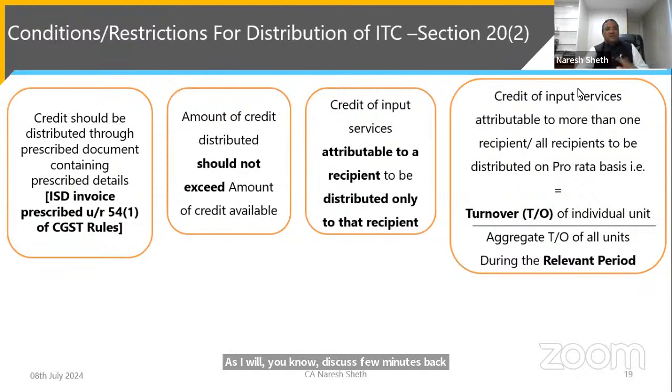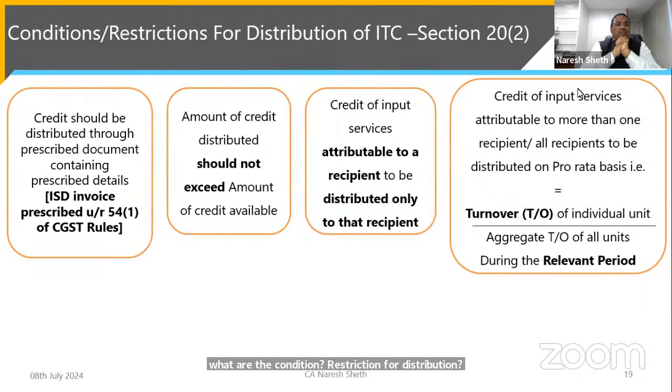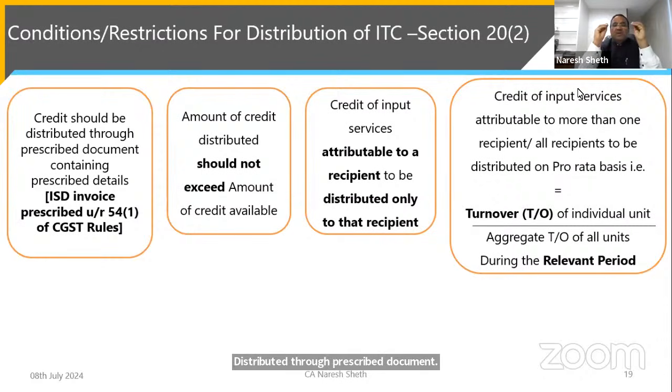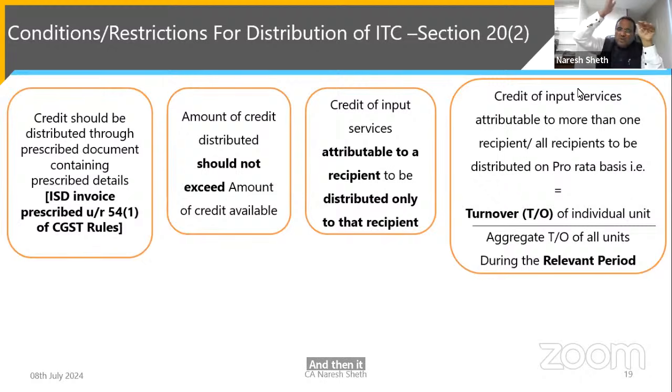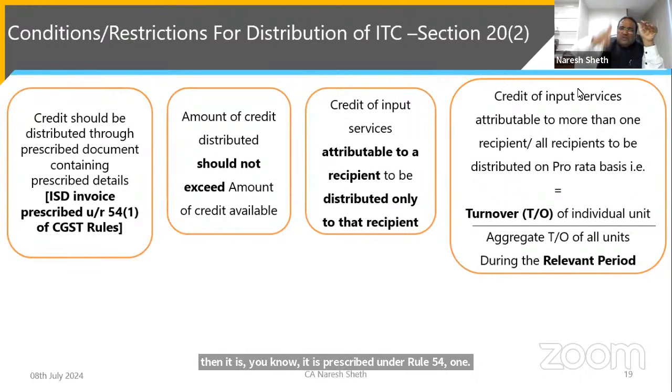Now, what are the condition restrictions for distribution? Credit should be distributed through a prescribed document containing prescribed details. It means ISD has to issue the ISD invoice, and it is prescribed under Rule 54(1). It gives the list of the details to be given in that invoice.